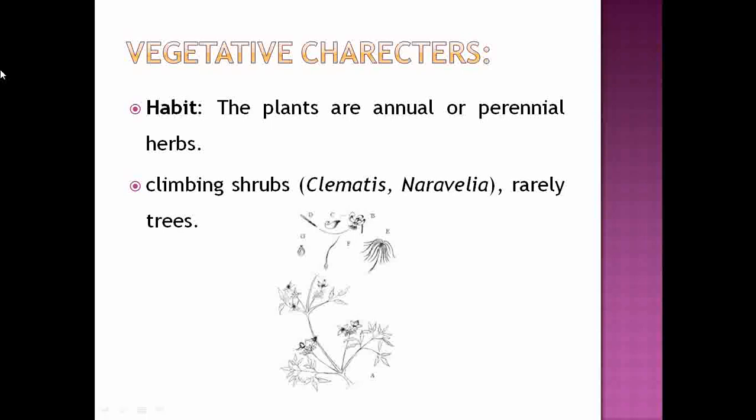If we observe the climber habit, the genus Clematis and Naravelia, these are the two genera whose species show presence of climbing shrubs. So this is one of the habits of that family.